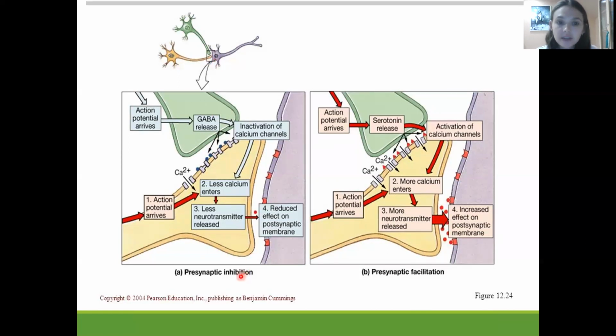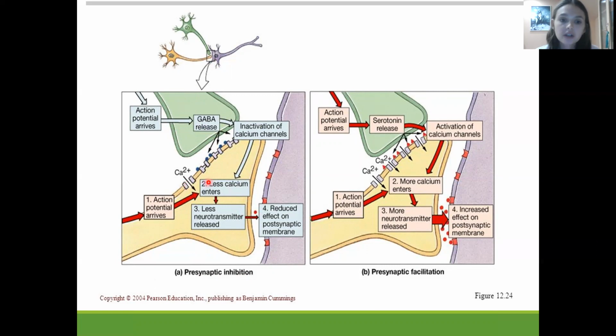In case of presynaptic inhibition, we talked about it several minutes ago, we have the presynaptic axon, the yellow one, an inhibitory neuron, the green one, and the postsynaptic membrane. If the inhibitory neuron releases GABA, GABA will inactivate the calcium channel.